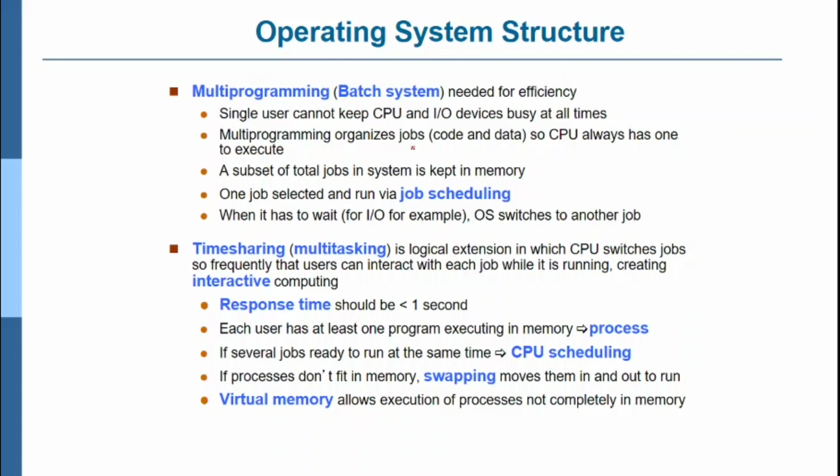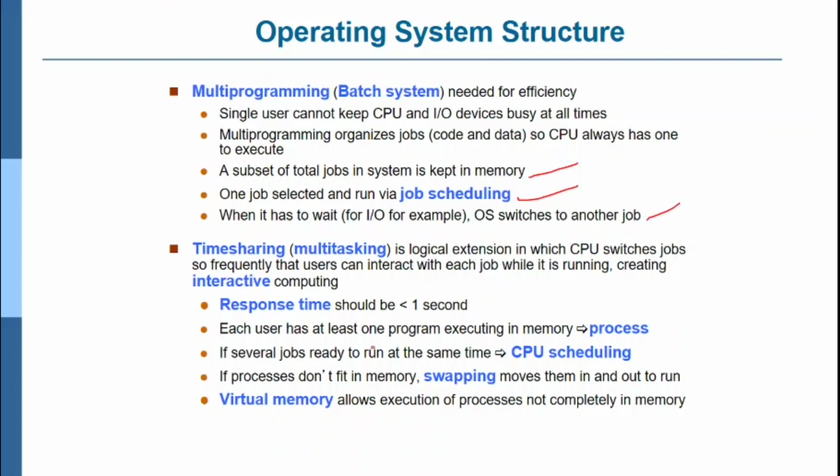Multi-programming organizes the jobs so the CPU always has one to execute. A subset of the total jobs in a system is kept in memory. One job is selected and run via job scheduling. When it has to wait, the OS switches to another job.